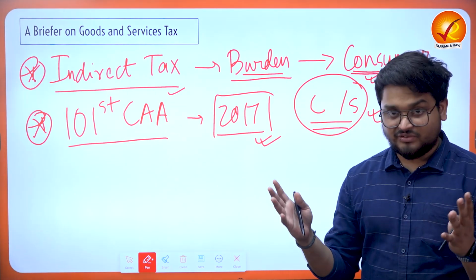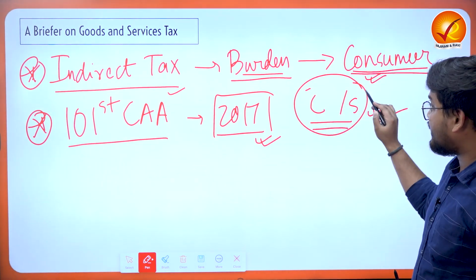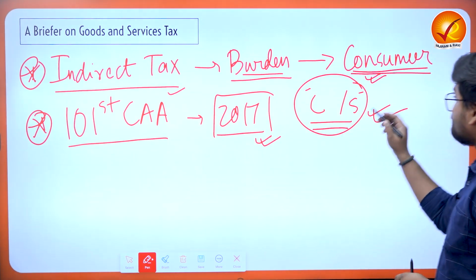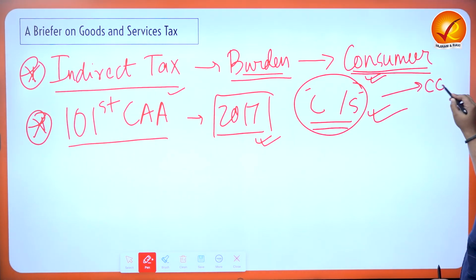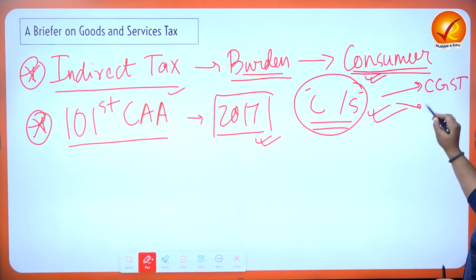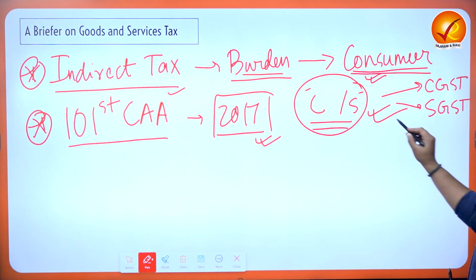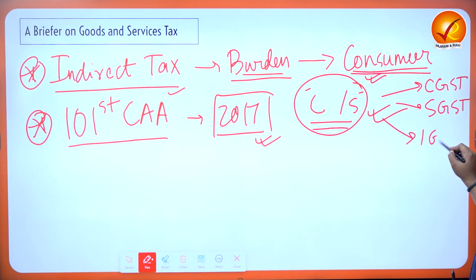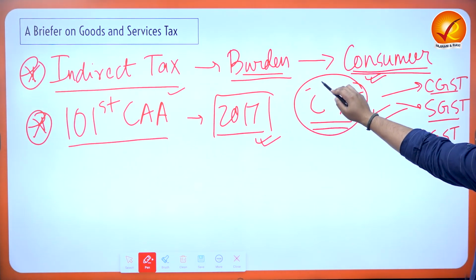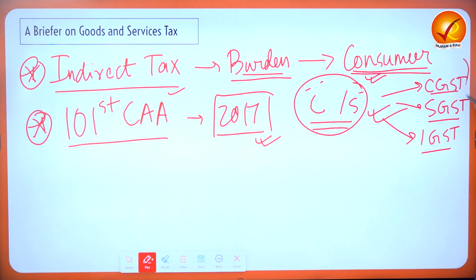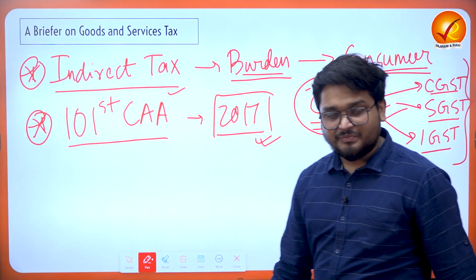Many taxes levied by the center and the state differently are now CGST or Central GST, State GST, and finally IGST or Integrated GST, right? So all the different forms of taxes are simplified into just 3 types of tax.